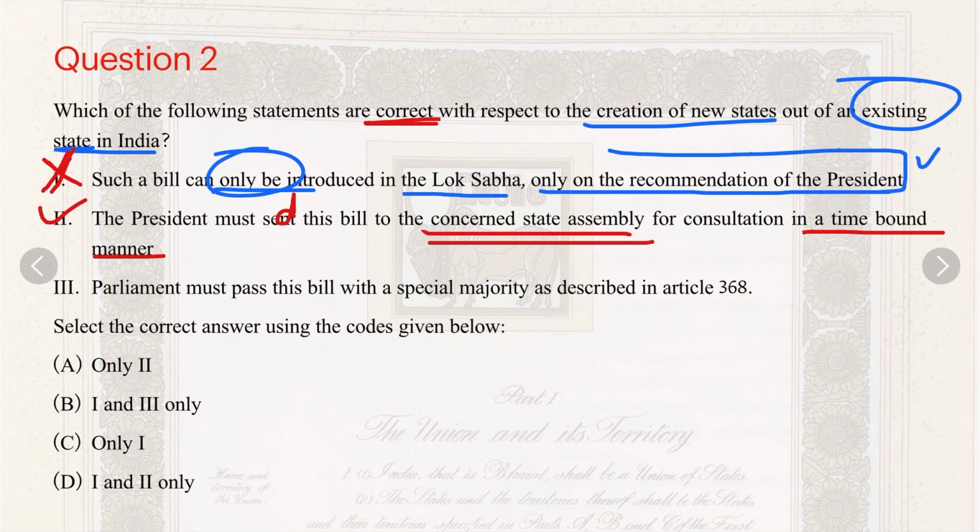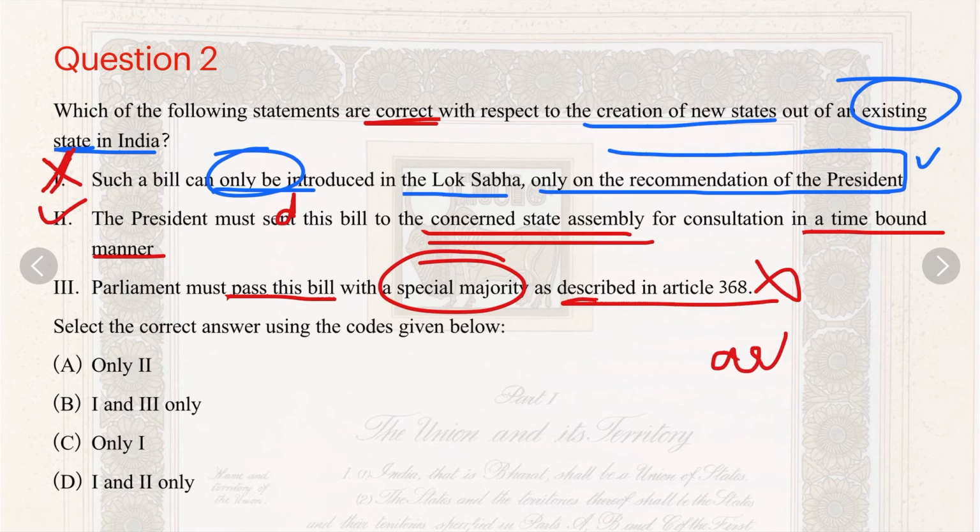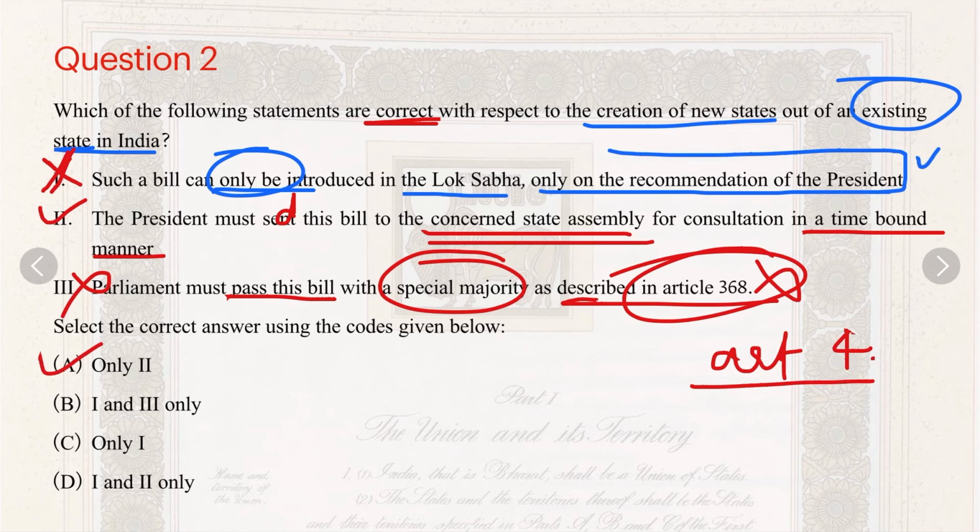The third statement is that Parliament must pass this bill with a special majority as described in Article 368. This is wrong. Article 4 says that all the changes made under Articles 2 and 3 are not to be considered as a constitutional amendment under Article 368. Only a simple law passed by the Parliament is enough to change the status quo under Articles 2 and 3. So 3 is wrong, 1 is wrong, and the answer will be A, that is only 2.